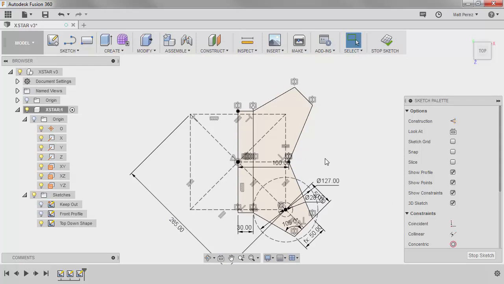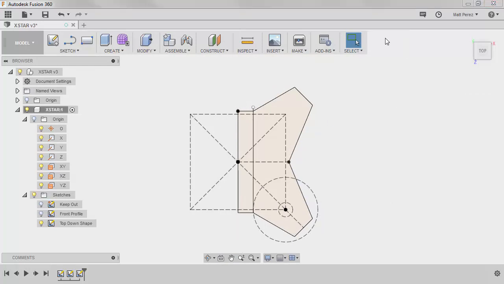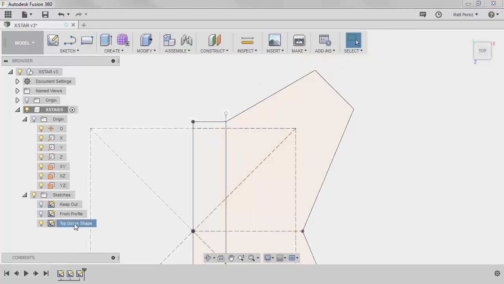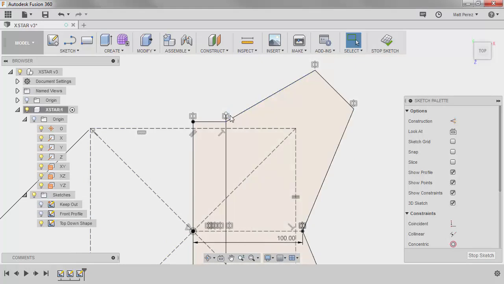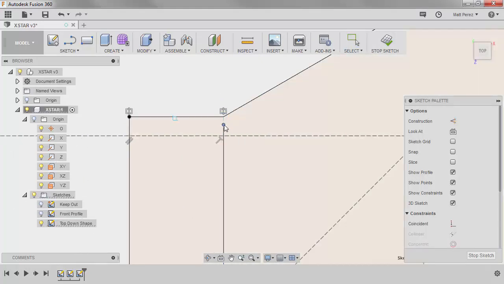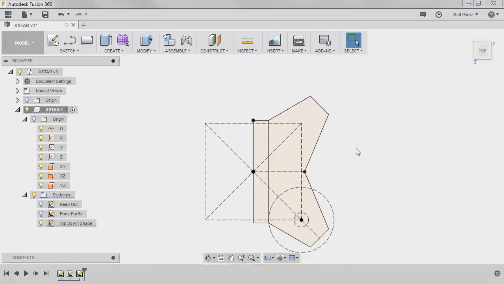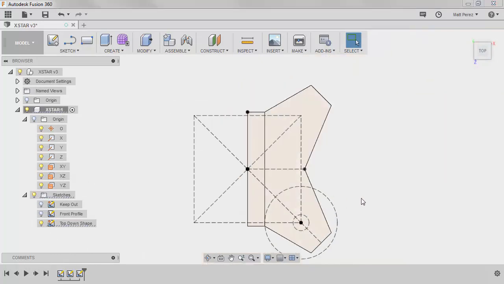At this point in time, I'm going to go ahead and stop the sketch. Notice that this line extended past because it wasn't part of that symmetry, it wasn't part of that mirror. Sometimes it's hard to see when you're in the sketch, so it can be helpful to exit the sketch and then come back and drag it into place and have it snap to that geometry. Now when we stop the sketch, it makes a little bit more sense.